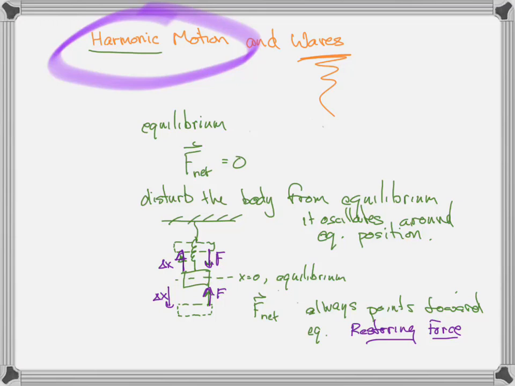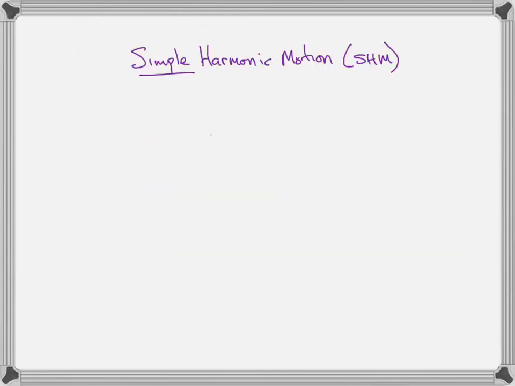But what's the restoring force equal to? Don't think that there's an answer to that, because it depends on the physical situation we're in. But simple harmonic motion is a special case where the restoring force is proportional to the displacement from equilibrium.